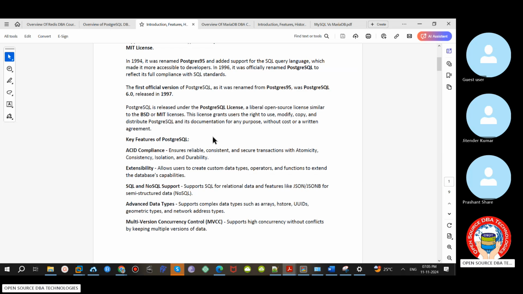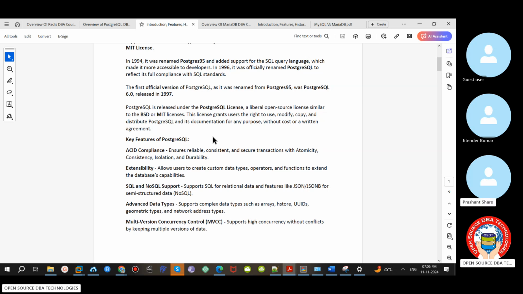So these are the basic main features of PostgreSQL. Okay, as I know, atomicity, consistency, isolation, durability. This is good in PostgreSQL. Okay, extensibility, as I told earlier, it is suitable for any kind of programming languages. Even it supports multiple operating systems, FreeBSD, NetBSD, multiple operating systems it will support. Apart from Linux we have Red Hat, CentOS, Fedora, Ubuntu, even Unix, Sun Solaris. It will support multiple operating systems, as well as SQL and NoSQL support also there.